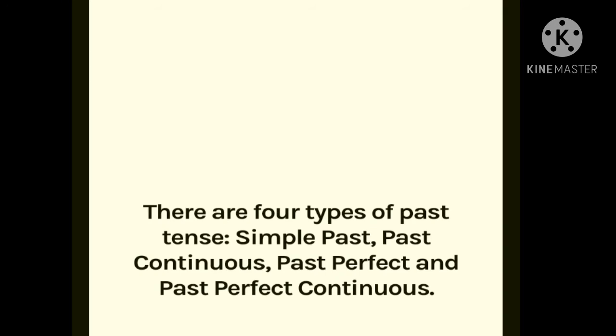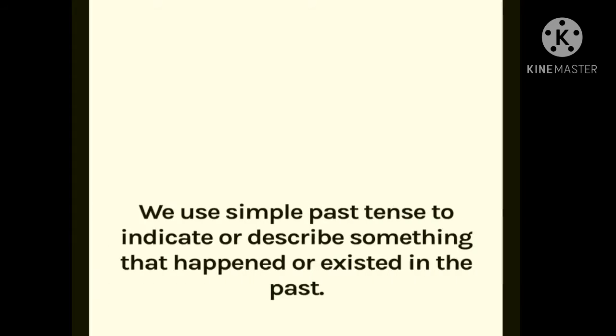There are four types of past tenses: simple past, past continuous, past perfect and past perfect continuous. We use simple past tense to indicate or describe something that happened or existed in the past. So I hope, students, you understood the simple past tense.